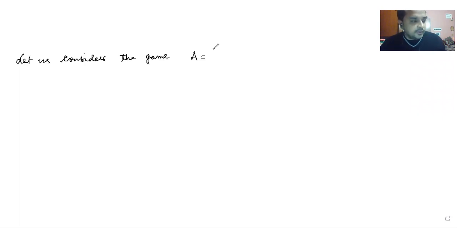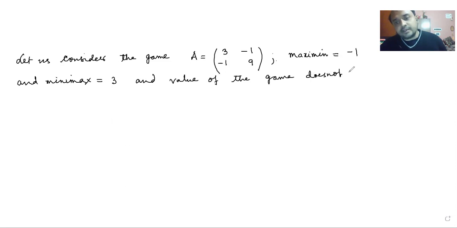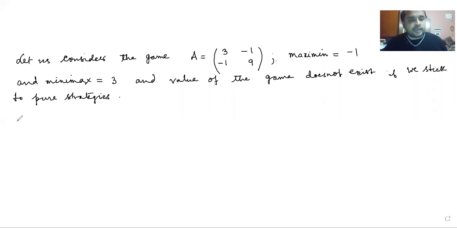Capital A is equal to 3, -1, and 9. We have seen that the maximum value of the game is -1, and the minimax value of the game is 3, and the value of the game does not exist if we stick to pure strategies.